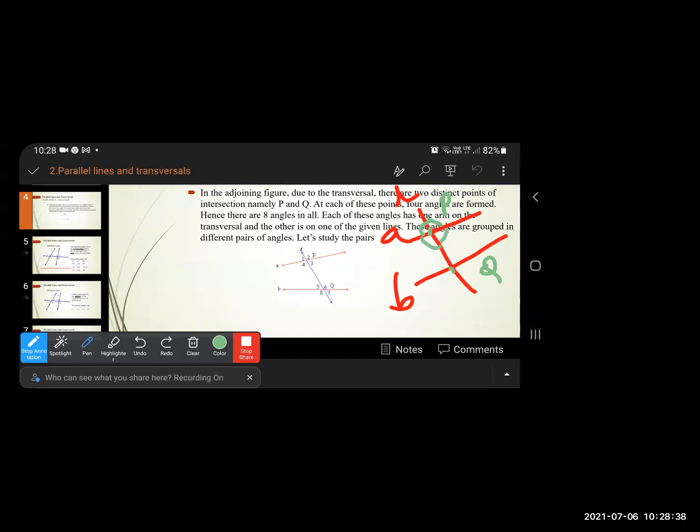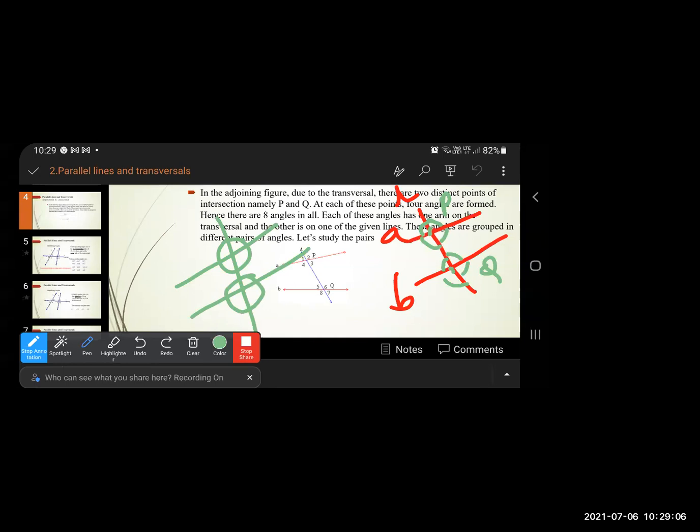So how many angles are formed by one transversal? 4 angles are formed. Then here again 5, 6, 7, 8. So how many angles are formed here if two parallel lines are there and one transversal is there? 4 here and 4 here. So a total of 8 angles are formed by one transversal and 2 parallel lines.